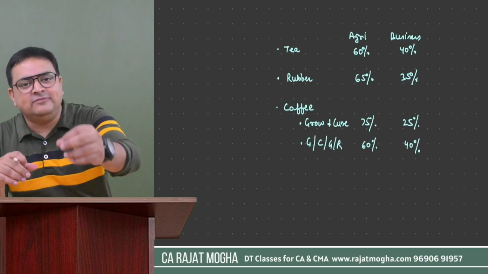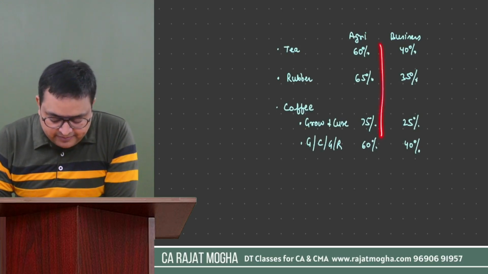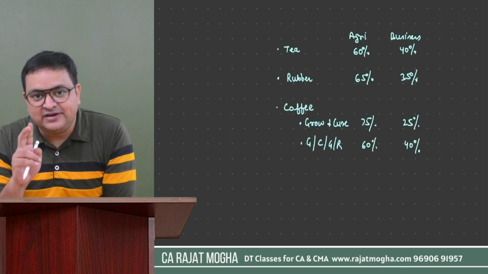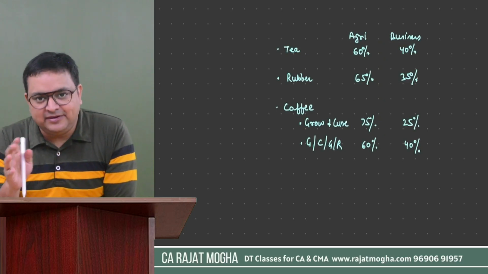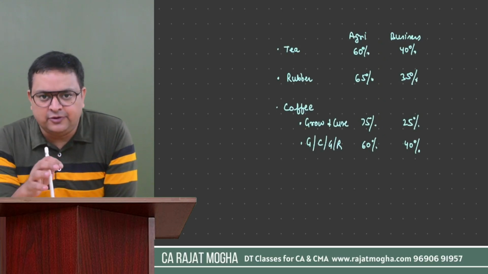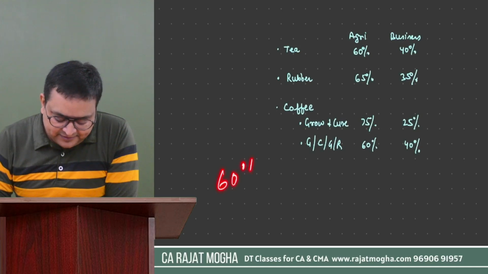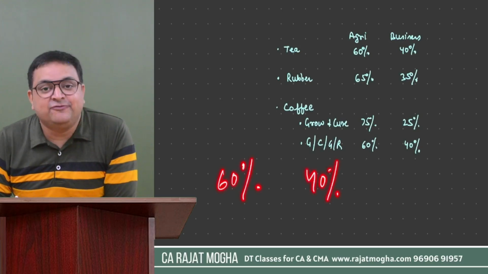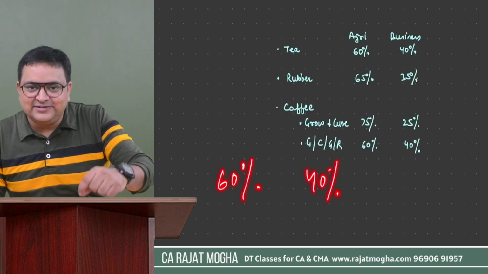Even they can give you MCQs on this. So this is something which you have to remember. One more thing where students generally make mistakes: they remember the percentages. If in exams there is a question on tea growing business in India, they remember that there is 60% and 40%. But the thing which they forget is, how much is 60%? Is it agriculture or business?